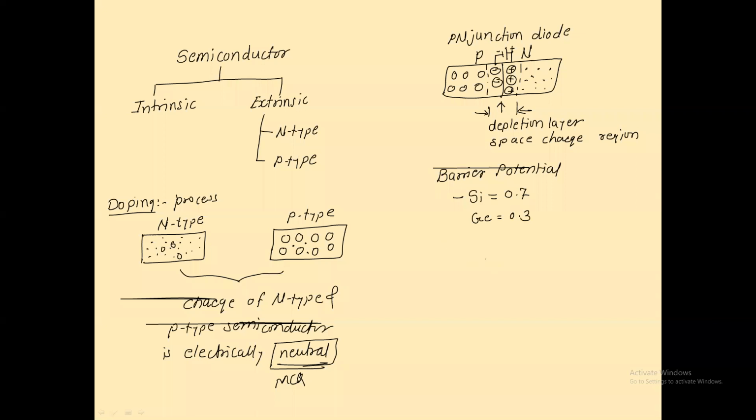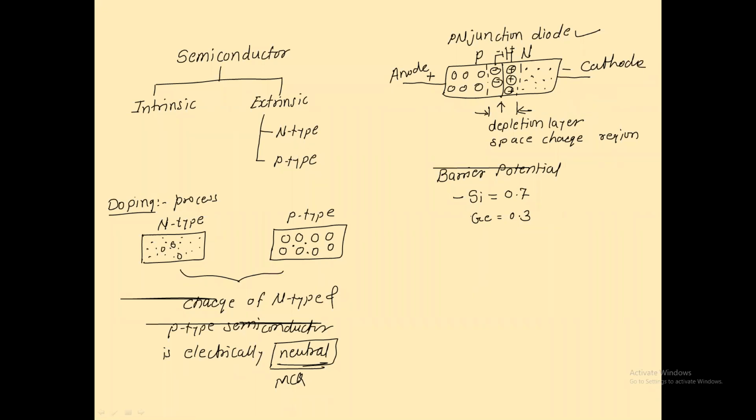And then, as I said, when one electrode is connected to the P region and another electrode is connected to the N region, then this entire structure is known as a PN junction diode. The electrode connected to the P region is considered the positive terminal, the anode, and the electrode connected to the N region acts as the negative terminal of the diode. We say that it's the cathode.